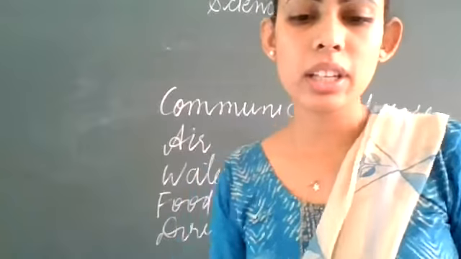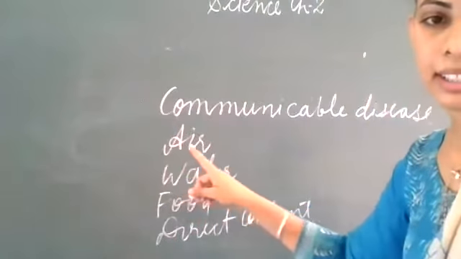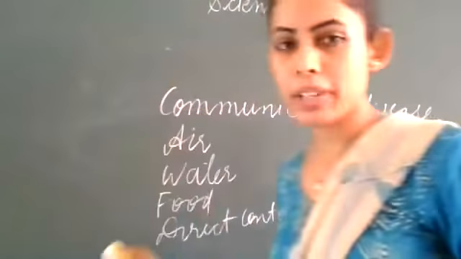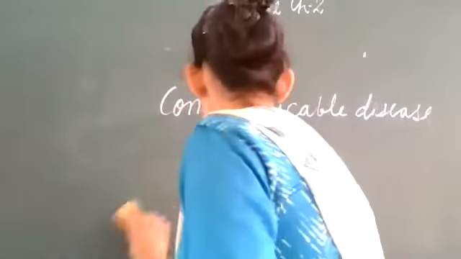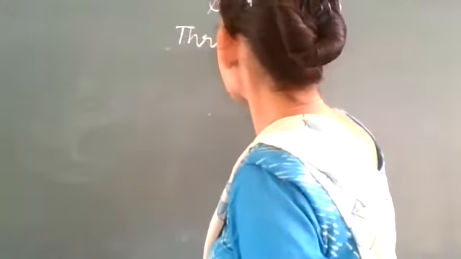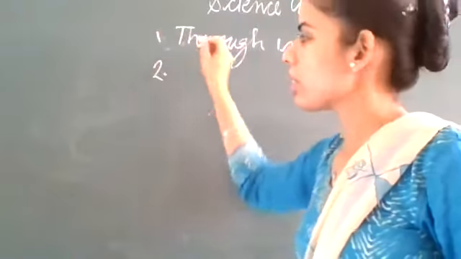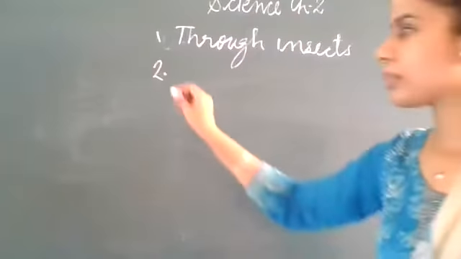We have discussed how it transmits through the insects. Clear? Mosquitoes and flies. We have discussed the first one, through insects. And next we will discuss through air.